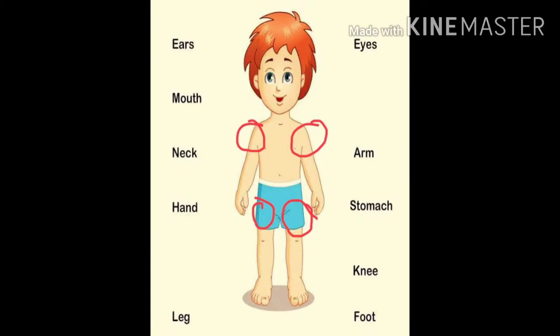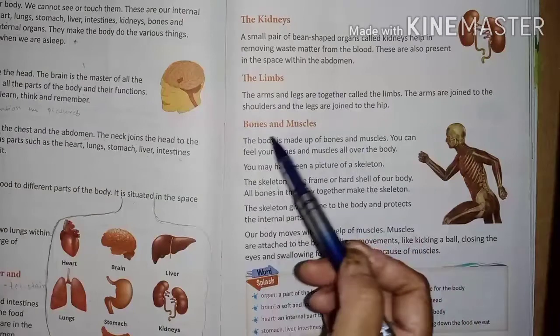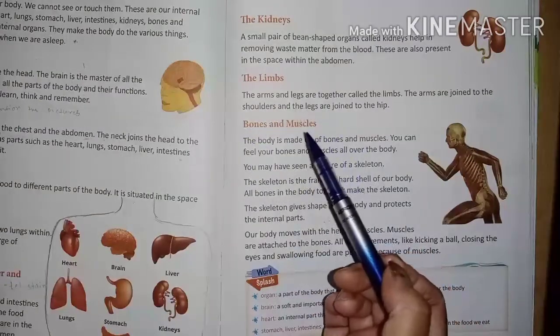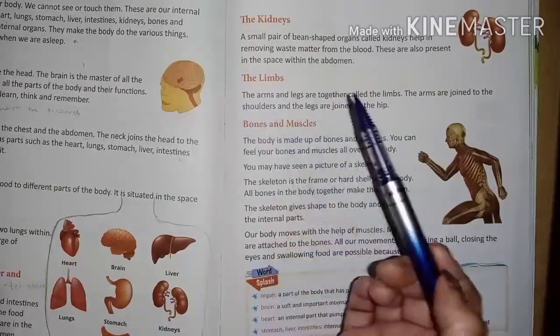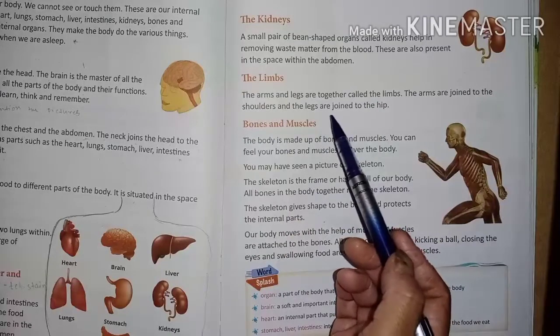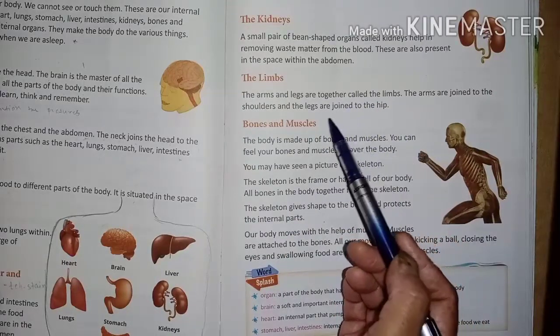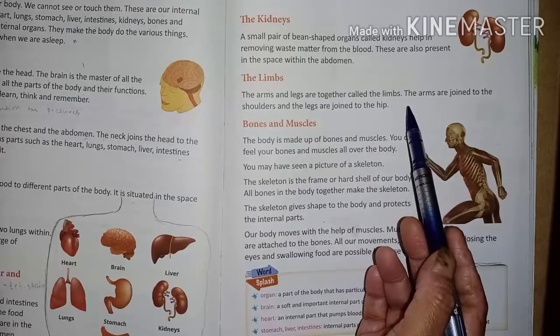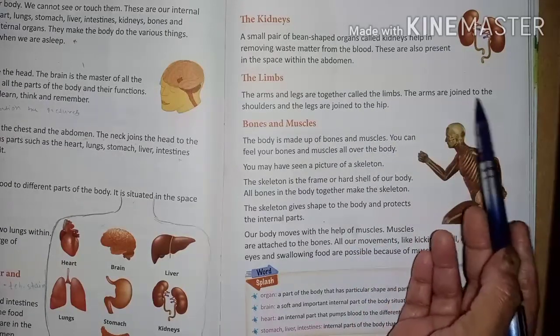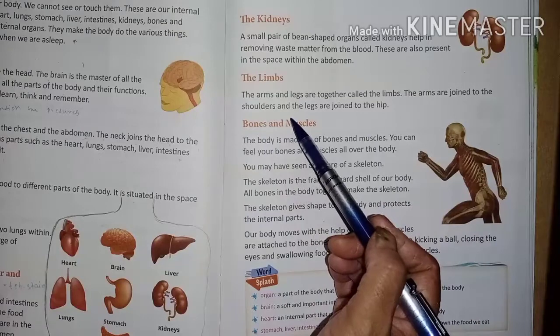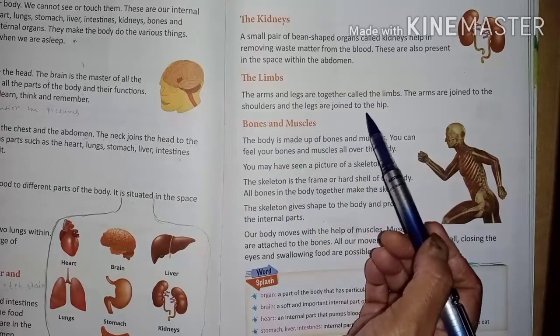Next is the limbs. We have studied about the important body part, the limbs. The arms and the legs are together called the limbs. Our arms and legs are together called the limbs. The arms are joined to the shoulder and the legs are joined to the hip.